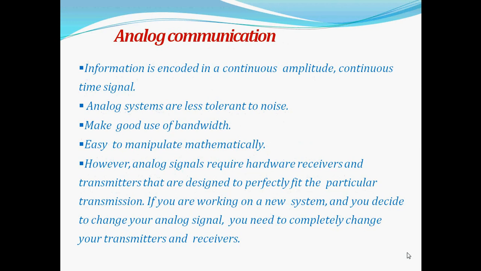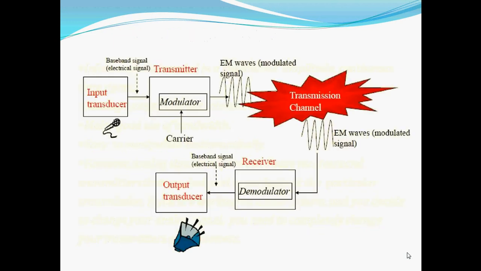Information is encoded in a continuous amplitude, continuous time signal. Analog systems are less tolerant to noise. However, analog communication makes good use of bandwidth. It is easy to manipulate mathematically. However, analog signals require hardware receivers and transmitters that are designed to perfectly fit the particular transmission. If you are working on a new system and you decide to change your analog signal, you need to completely change your transmitters and receivers. This is one of the disadvantages of analog communication system.